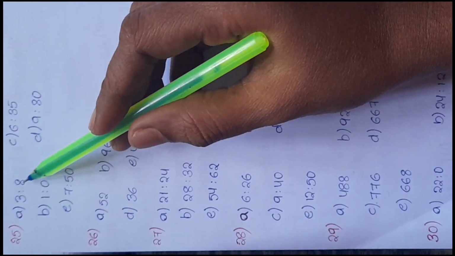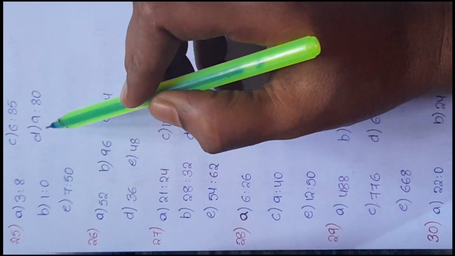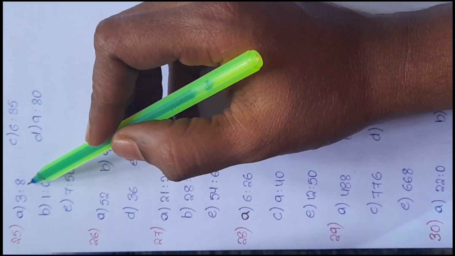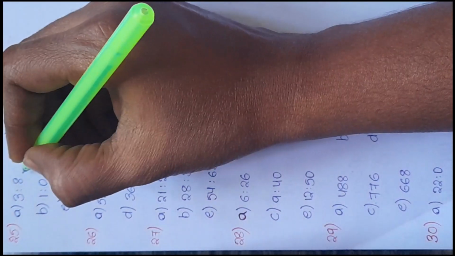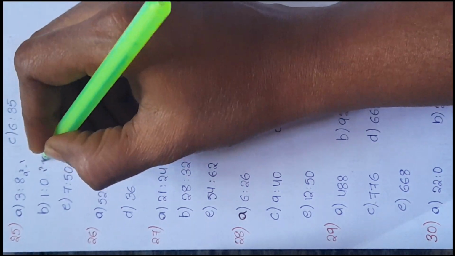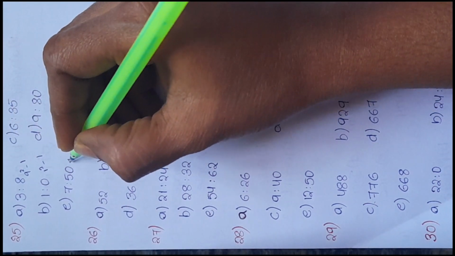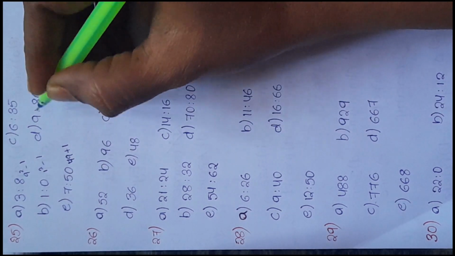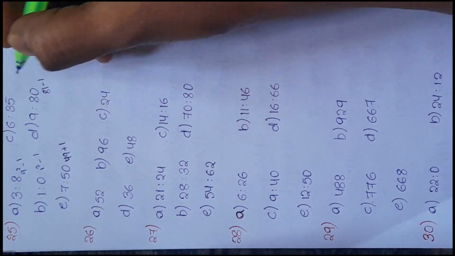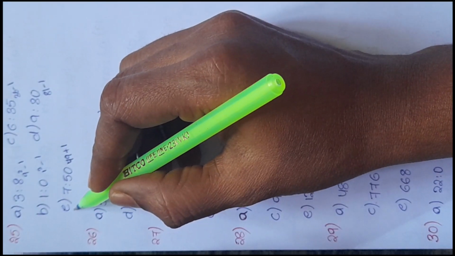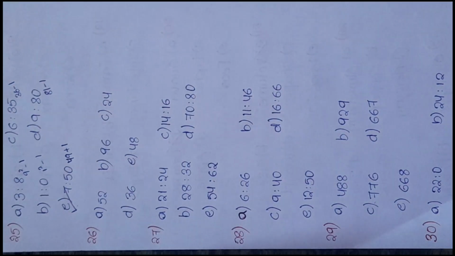25th. 3 is to 8, 6 is to 35, 1 is to 0, 9 is to 80 and 7 is to 50. Here the logic used is, the second number is the square of the first number minus 1. That is 3 square is 9 minus 1. 1 square minus 1. 7 square is 49 plus 1. 9 square is 81 minus 1. 6 square is 36 minus 1. The relation is not proved in option E. So the odd one is 7 is to 50.